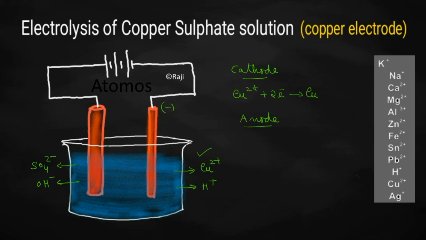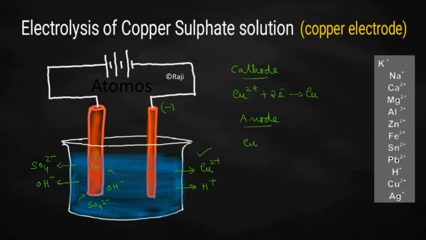Remember, if it is an active electrode, that electrode will be participating in the chemical reaction. So, SO4 2 minus also, OH minus ion also will be moving towards the anode, but both of them will not be getting a chance to get discharged. Why? Because you are connecting the active metal electrode copper to the positive terminal of a battery. So compared to these ions, OH minus also, SO4 2 minus also, the metal electrode will be having more tendency to give away electrons. Correct?